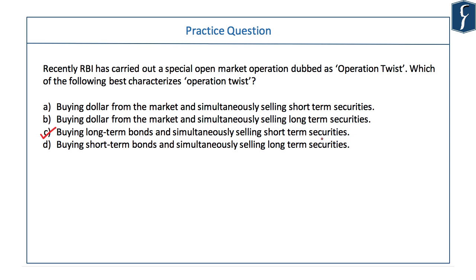As you would understand, since this operation involves both buying and selling, there is no problem of liquidity in the market. But then why is this being done? Of course, if RBI is buying long-term bonds, that means long-term bonds will be stabilized. The yield of long-term bonds will be stopped from increasing. If the yield of a bond increases, that's not a good sign.